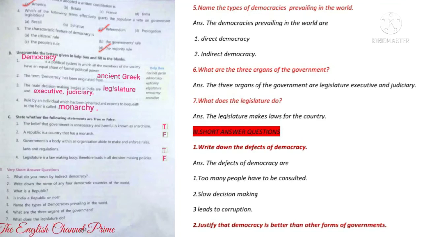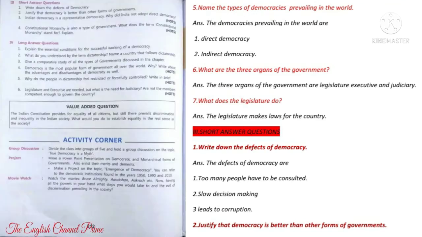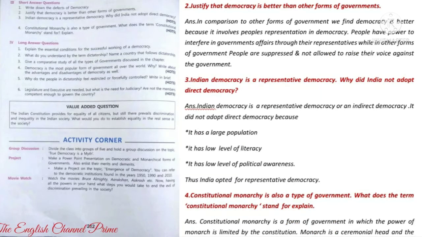Done, children? Now let's move to the third main, short answer questions. First question, write down the defects of democracy. Answer, the defects of democracy are: too many people have to be consulted. Second, there is slow decision making. Third, it leads to corruption. Second question, justify that democracy is better than other forms of governments.